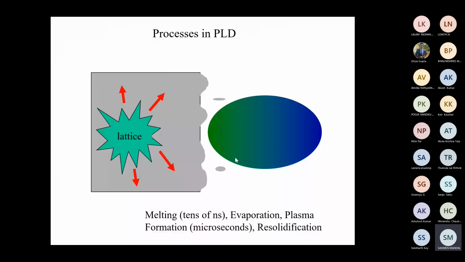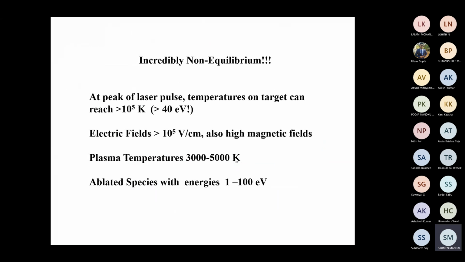So now, at the peak of the laser pulse, the temperature on the target can be 10 to the power 5 Kelvin. That is a very high temperature, reached due to the focused laser. The electric field is around 10 to the power 5 volt per centimeter, and a high magnetic field can sometimes also be generated. The plasma temperature will be 3000 to 5000 Kelvin, and the ablated species have energy of 1 to 100 electron volt. Okay.